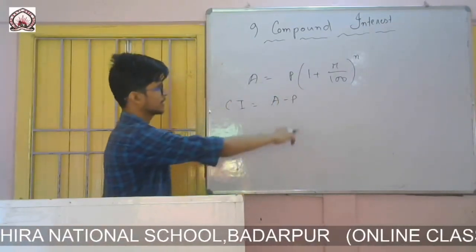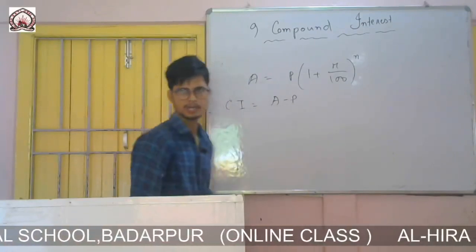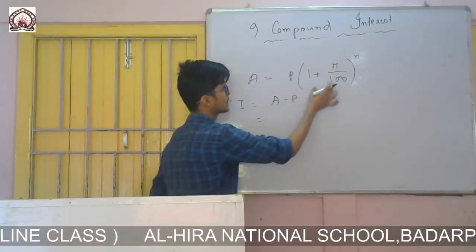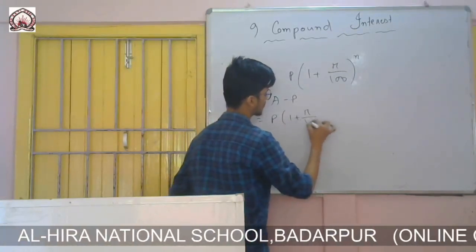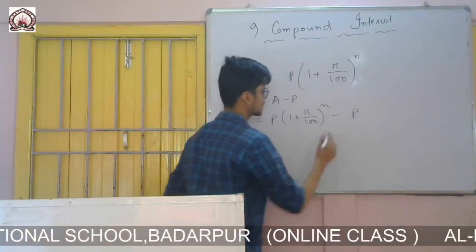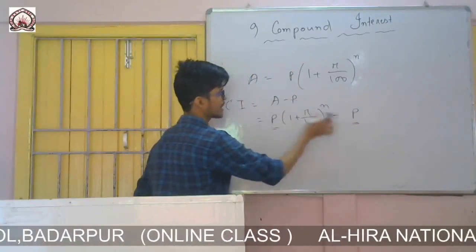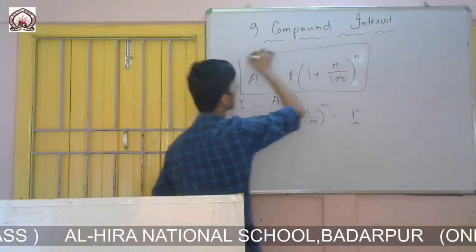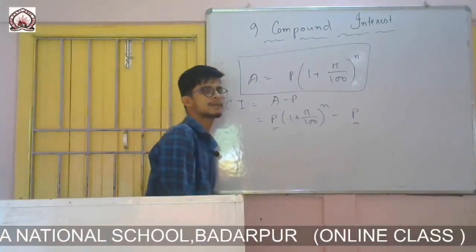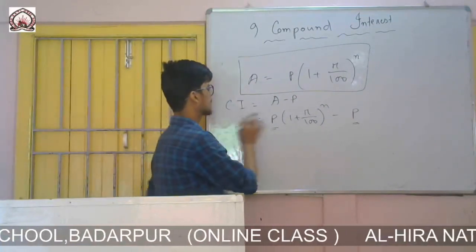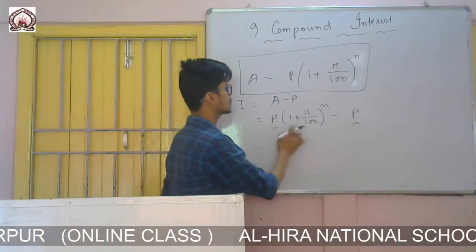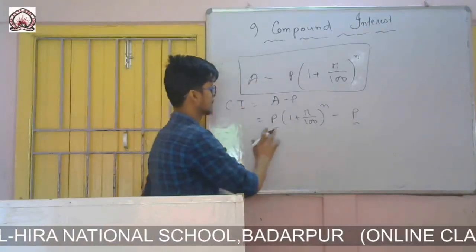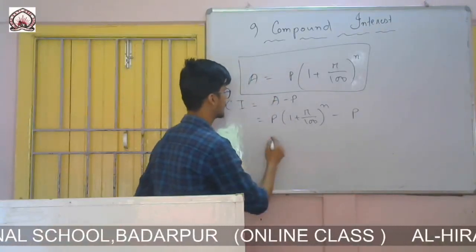The amount is P into 1 plus R by 100 to the power N, and principal is P. So CI equals P into 1 plus R by 100 to the power N, minus P. From this we can find the formula for directly calculating the compound interest.